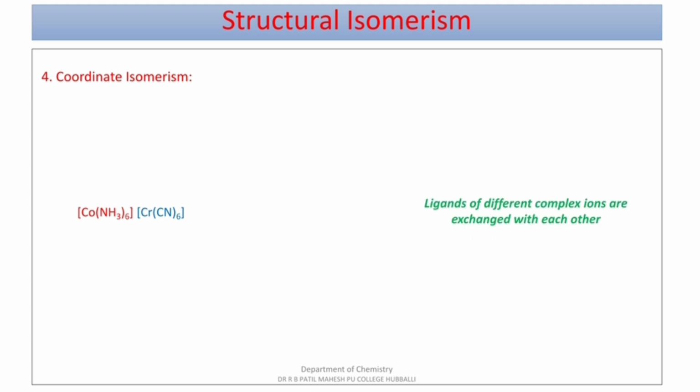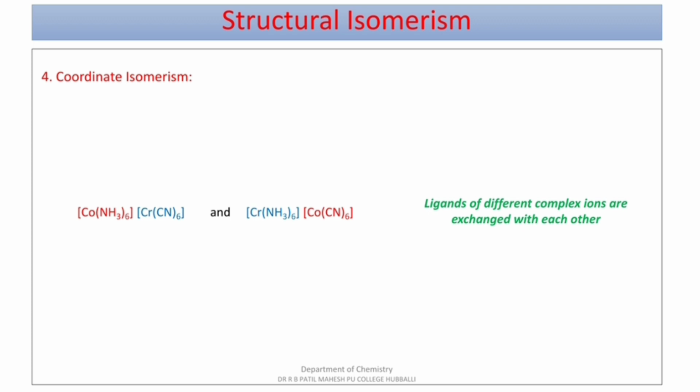If the central metal atoms interchange their ligands, there is a formation of another compound, that is [Cr(NH3)6][Co(CN)6]. Now you can observe there in the first case cobalt, which is having 6 NH3 ligands, whereas in the second case the same cobalt is having CN as a ligand.